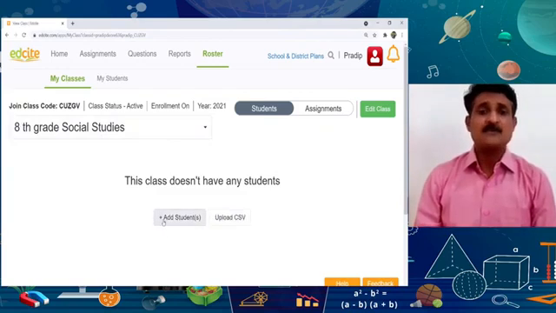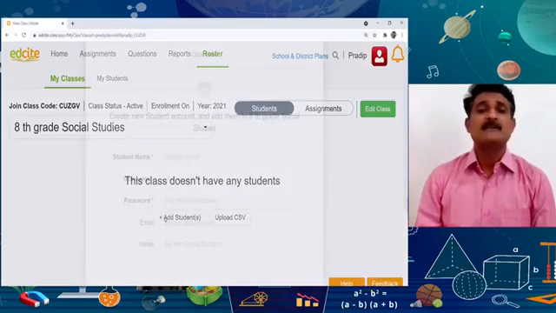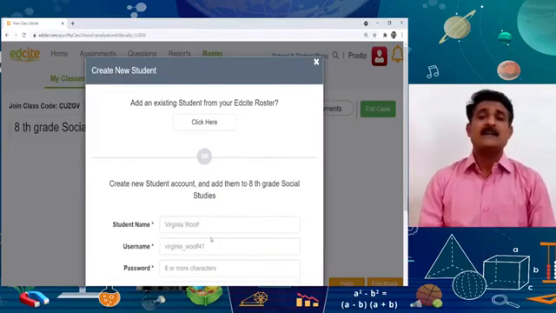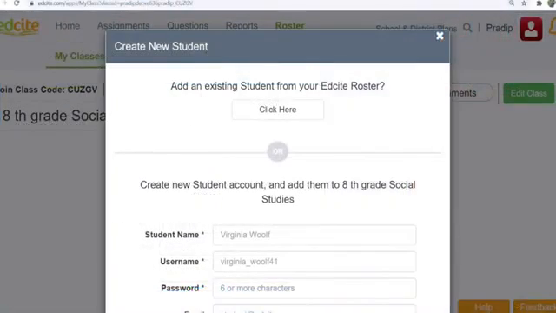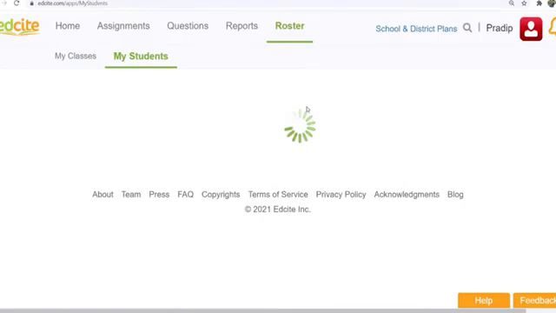But I want to add the students. So I will click here to add the students. When I click to add the students, a window comes in front of me, and it says add an existing student from your roster. So I click here. Let's see, is there any existing student in my roster?